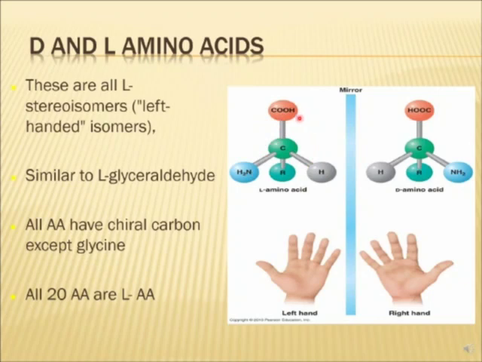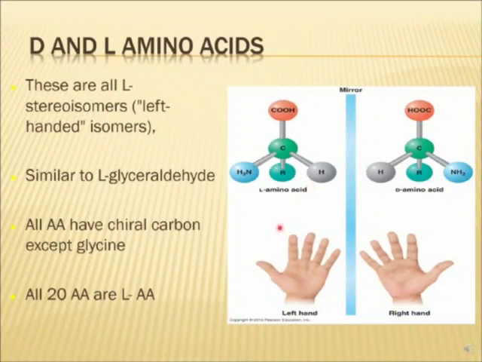And if you see this structure in a 3-dimensional form, the mirror image of this, when it is oriented in 3 dimensions, you can see this NH2 group is lying on the left side, so this is an L amino acid, and in its mirror image the NH2 group is on the right side, it is called a D amino acid. This structure is similar to L-glyceraldehyde, which is our basic structure when we compare all the stereoisomers. This again you will study in detail when you study the chemistry of carbohydrates.